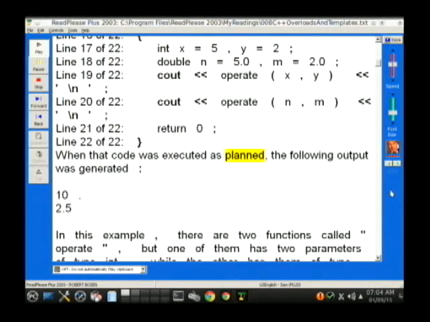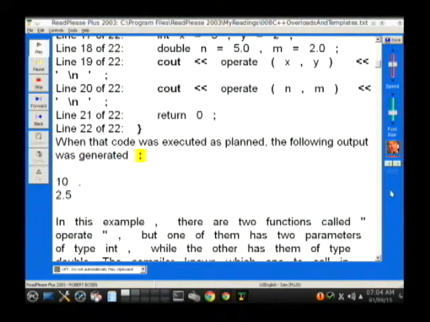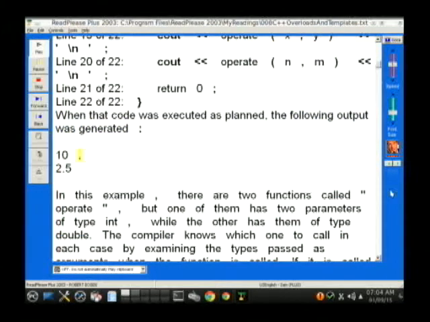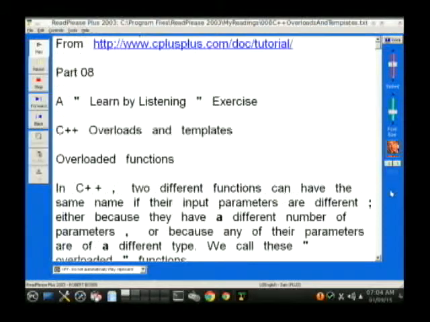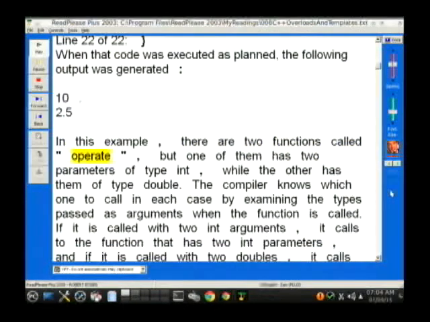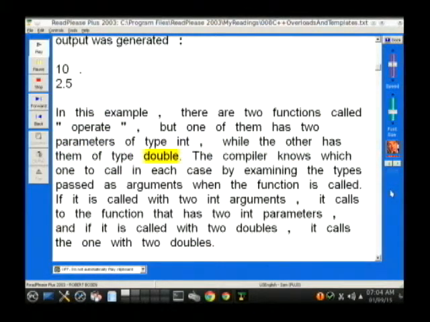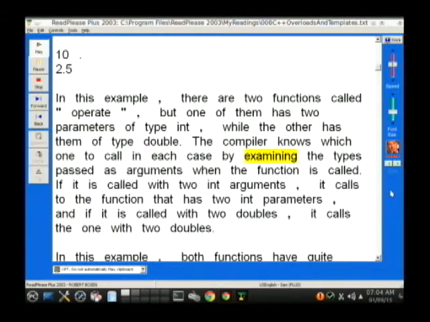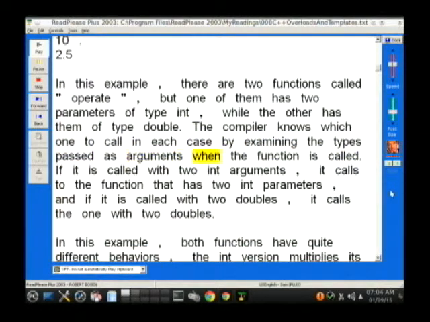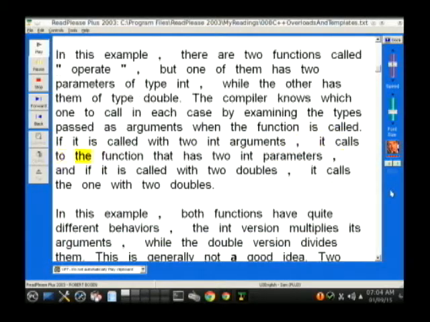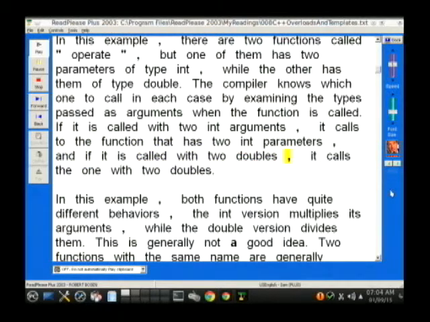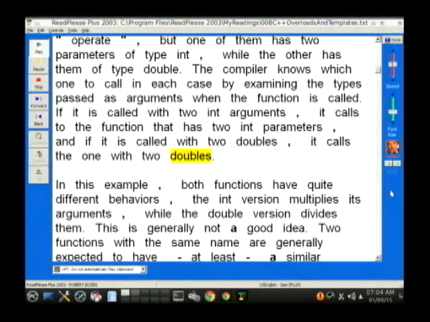When that code was executed, as planned, the following output was generated: 10. 2.5. In this example, there are two functions called "operate", but one of them has two parameters of type int, while the other has them of type double. The compiler knows which one to call in each case by examining the types passed as arguments when the function is called. If it is called with two int arguments, it calls the function that has two int parameters, and if it is called with two doubles, it calls the one with two doubles.